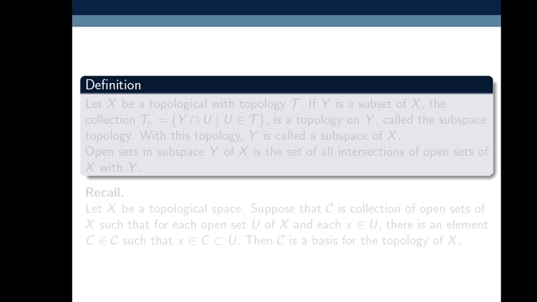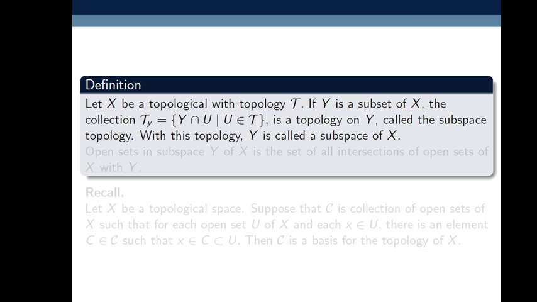So recall what is the subspace topology. Let X be a topological space with topology tau. If Y is a subset of X, then the collection tau Y equals the set of Y intersection U such that U belongs to tau is a topology on Y, and this is called subspace topology. Here subspace topology is defined on Y, and Y is called subspace of X in this case.